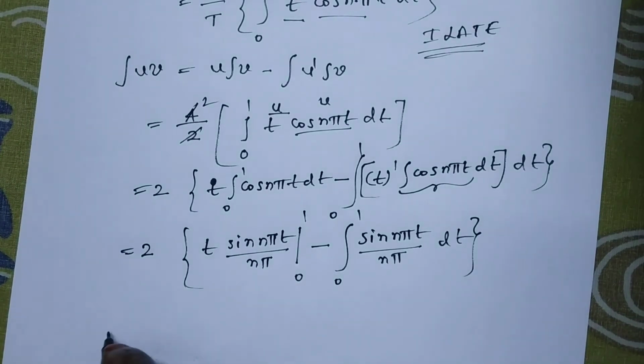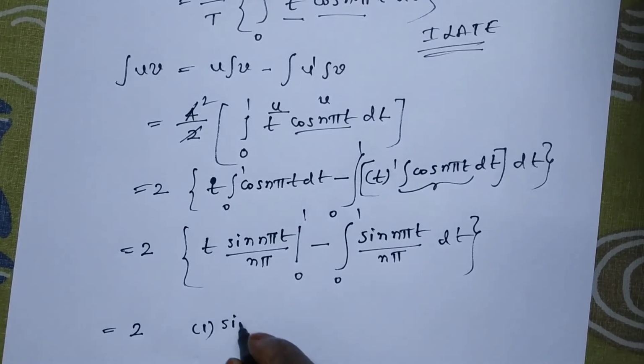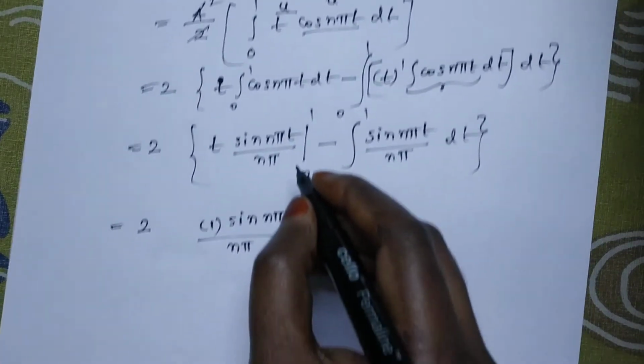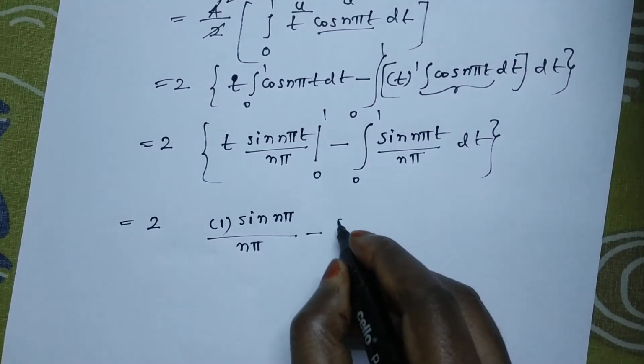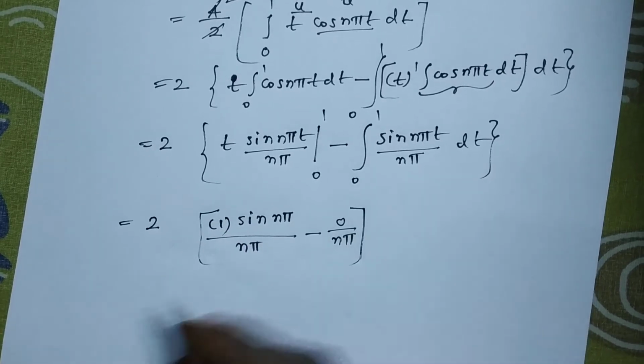Substitute the limits: t equals 1 gives sin n pi by n pi, minus the lower limit 0, which gives 0 by n pi. This is the first term completed.